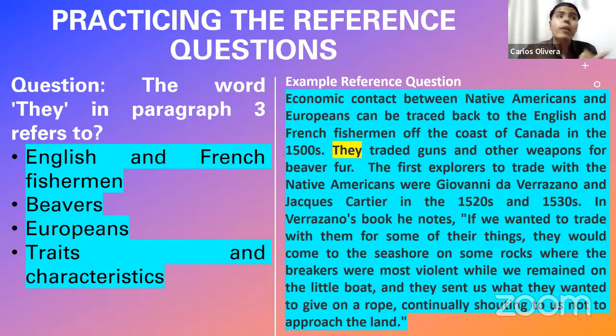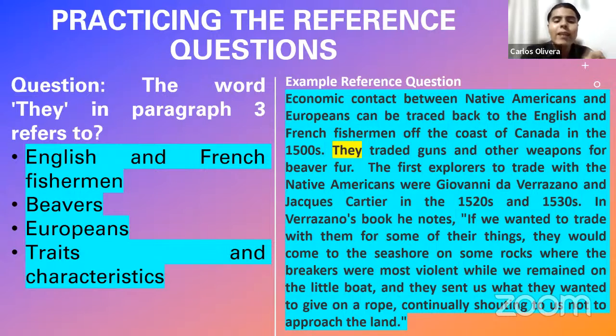It could be, for example, Portuguese, it could be Spanish. But in the second idea, he mentions a specific European, English and French fishermen. Those are the last persons that the author had in mind. And he continued later with other ideas in the 1500s. So this word they must refer to the last idea the author had in mind.